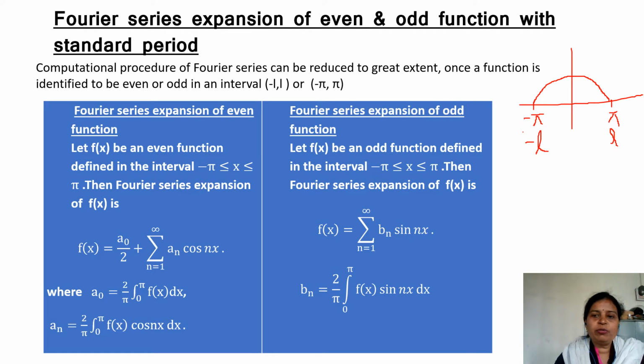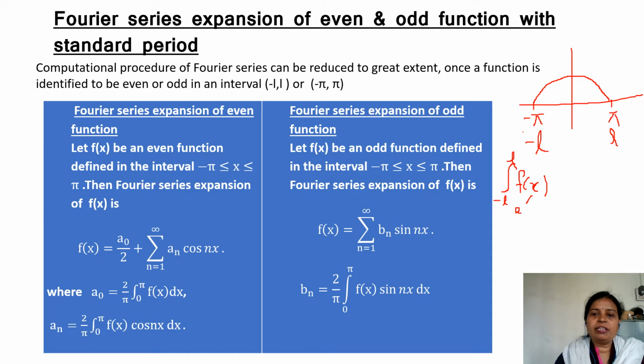So whenever the function is even, we know that when you integrate an even function from minus L to L, or say minus A to A, the integration becomes, the limit changes, since it is symmetric about the y-axis. We are integrating from minus L to L. It can be minus 1 to 1, minus 2 to 2, minus 3 to 3, like that.